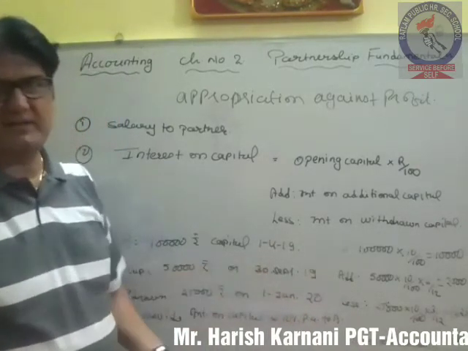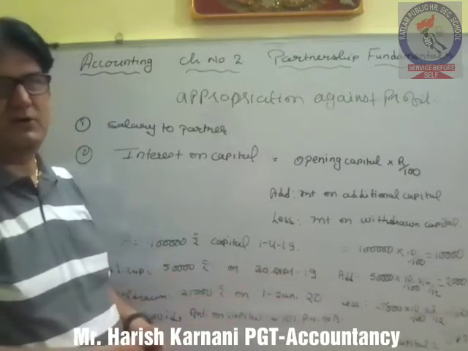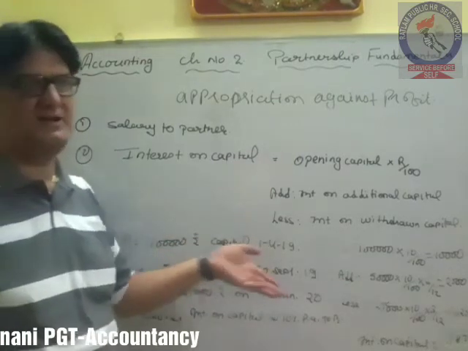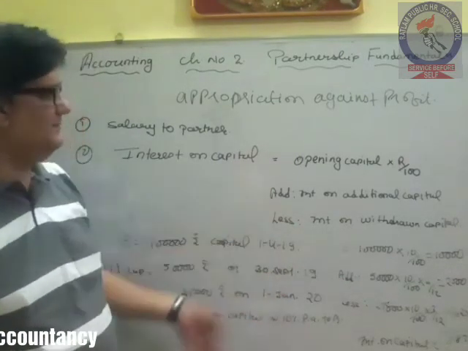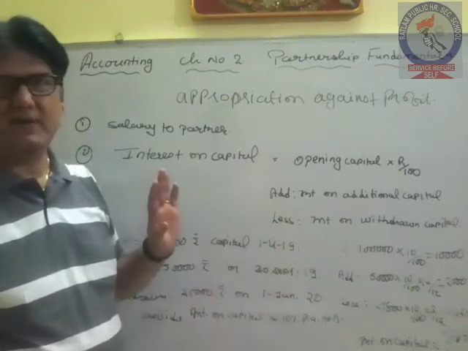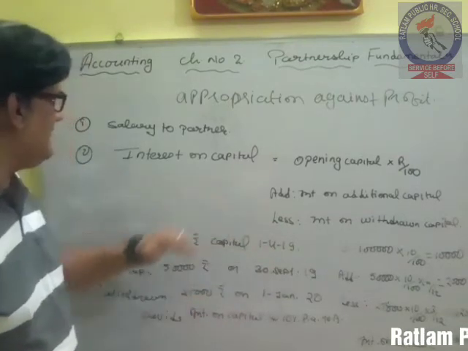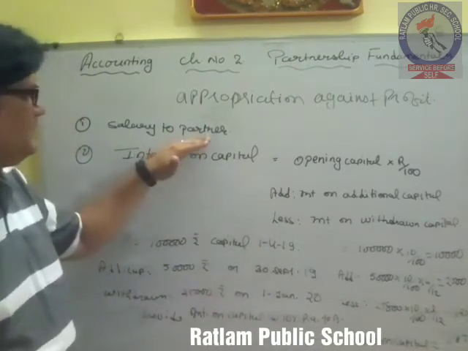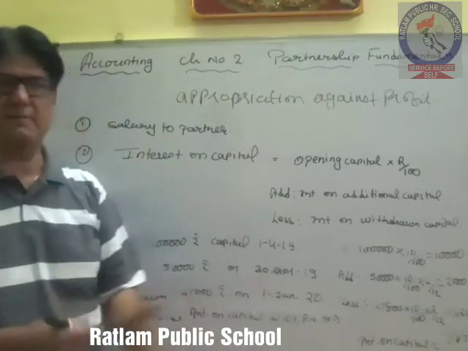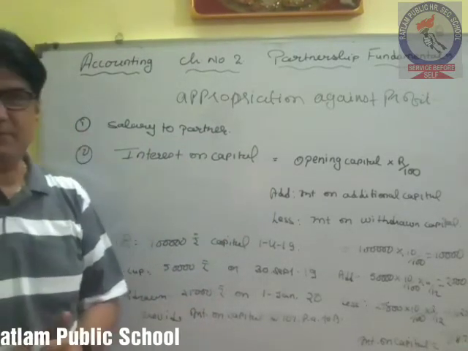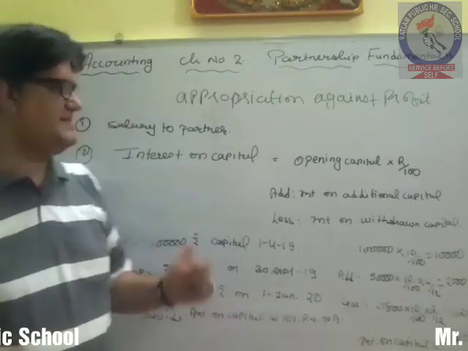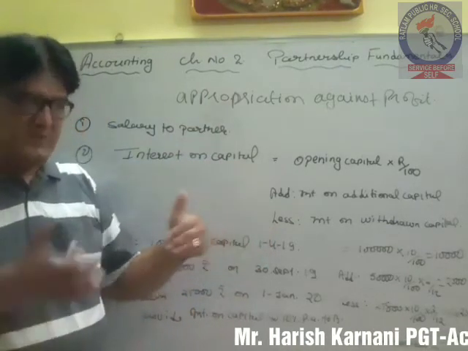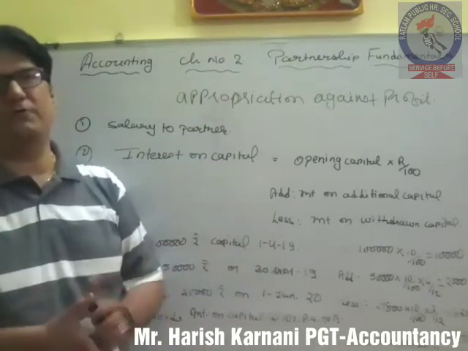So this is an alternative method which is also available to you, that according to the time period for which you are using the money, you just keep on charging the interest for that much time period, and at the end of the day the result will be the same. Okay. So all these things are related with the calculation of interest on capital, and this interest on capital or salary to partner or commission to partner, whatever appropriations we have to make, all these appropriations will only be done if these clauses are mentioned in the partnership agreement and if the firm is having a profit.